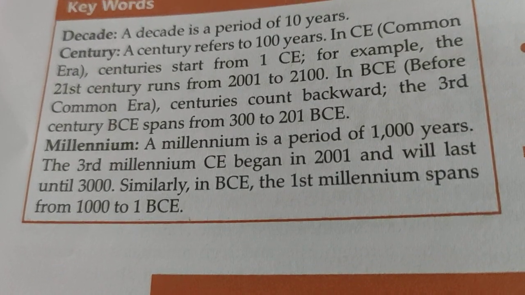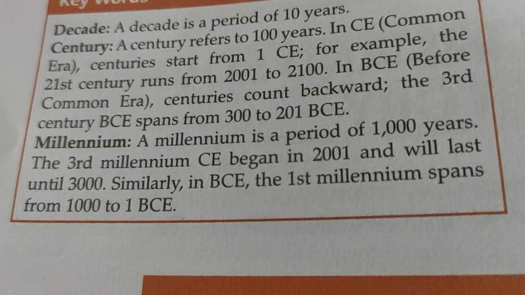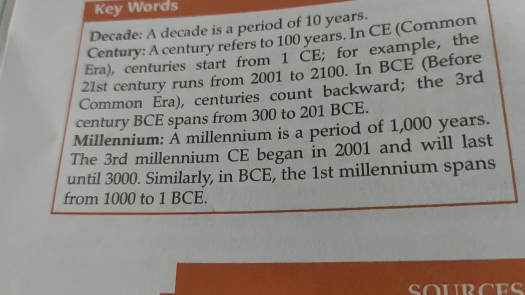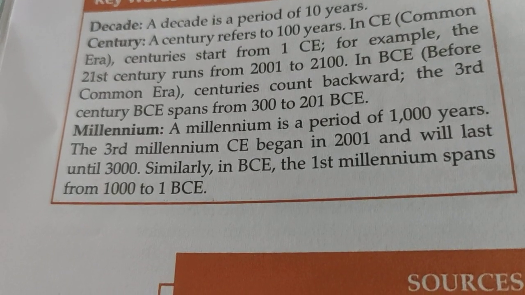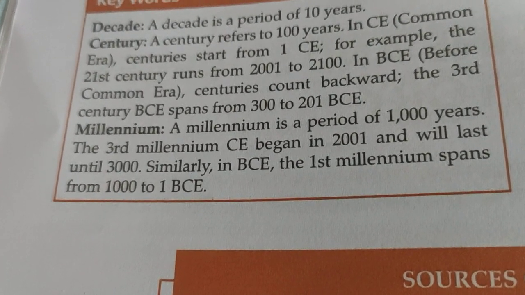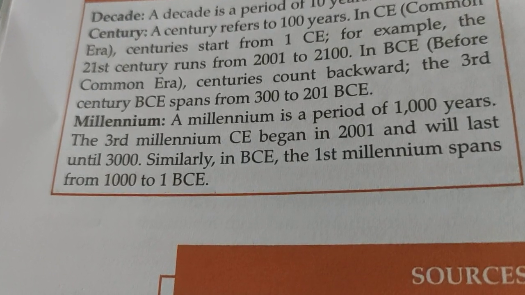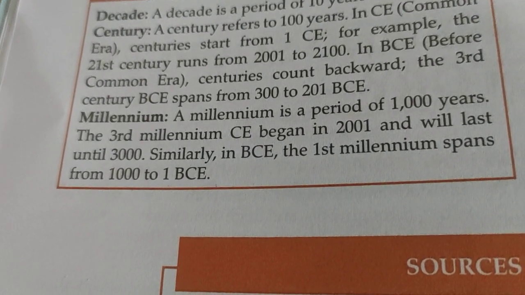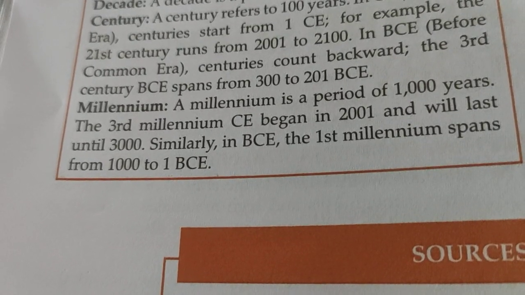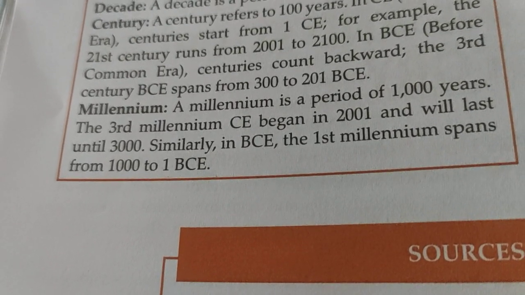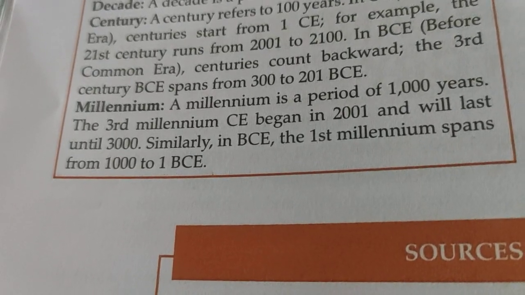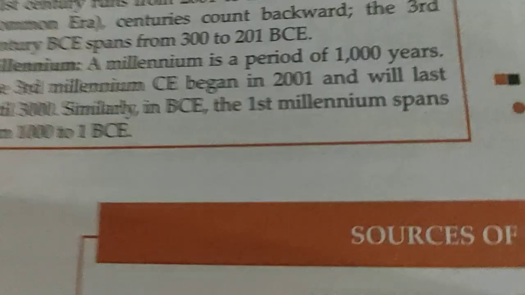BCE means Before Common Era. Centuries count backward. The 3rd century BCE spans from 300 to 201 BCE. Millennium. A millennium is a period of 1000 years. The 3rd millennium CE begins in 2001 and will last until 3000. Similarly, in BCE, the first millennium spans from 1000 to 1 BCE.